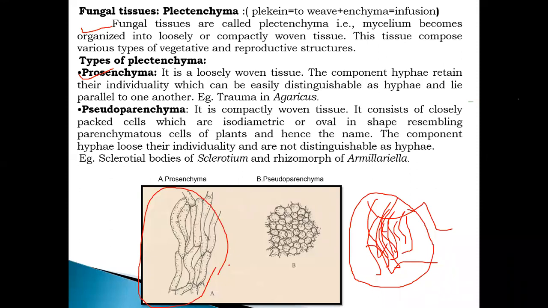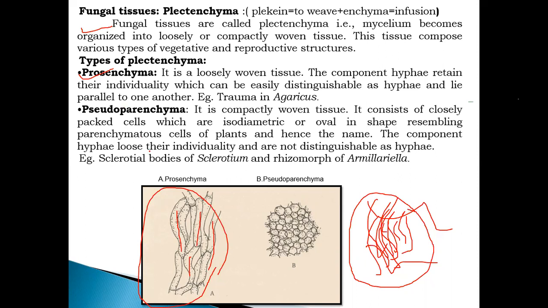The first type of plectenchyma is prosenchyma. What do we mean by prosenchyma? It is also loosely woven tissue. The component hyphae retain their individuality. Here you can clearly see that each hypha retains its individuality. That means each hypha is separate, and no structure has formed there. That is called prosenchyma.